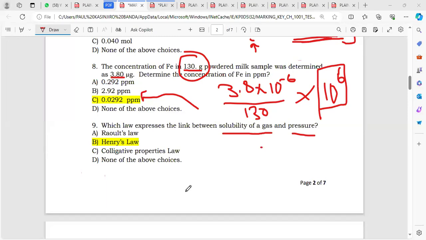The law that expresses the link between the solubility of the gas and the pressure is simply this law here that we call Henry's law.